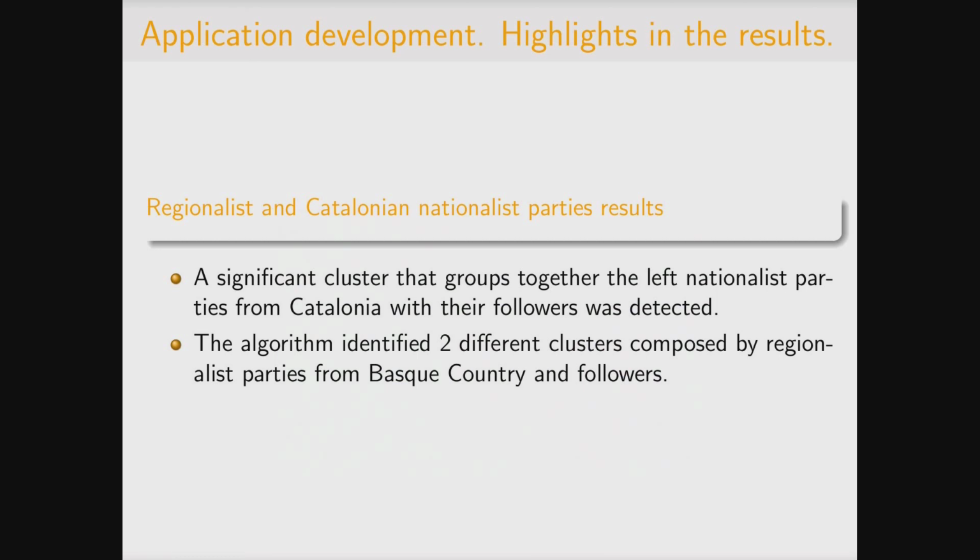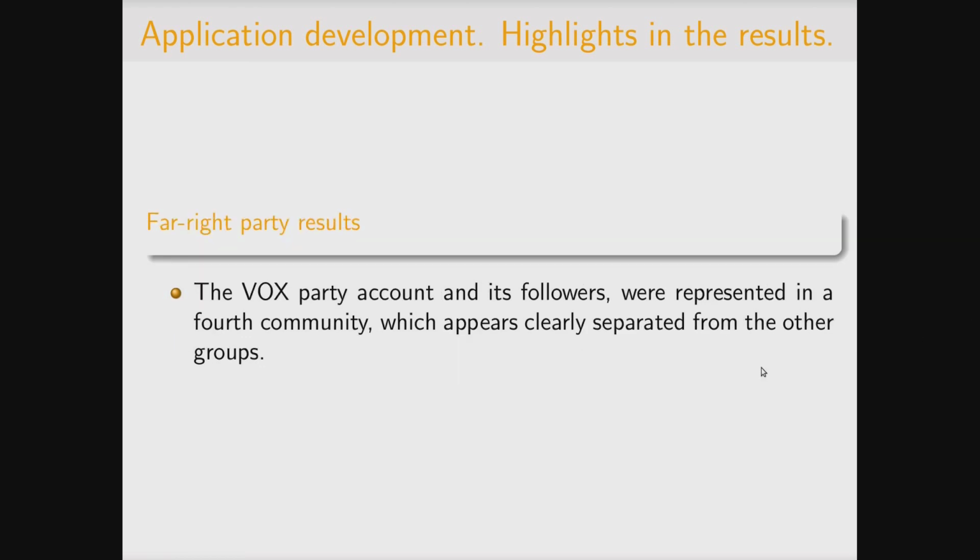Looking at the results, we can highlight that a significant cluster was detected that groups together the left nationalist parties from Catalonia with their followers, and the algorithm also identified 2 different clusters composed of regional parties and their followers. We have to point out that the far-right party account and its followers were classified in a 4th community and appear separated from the other groups.